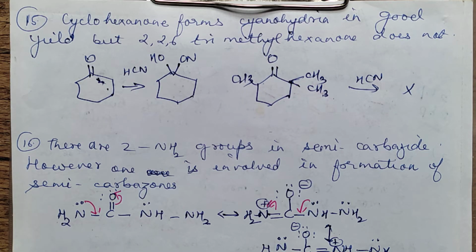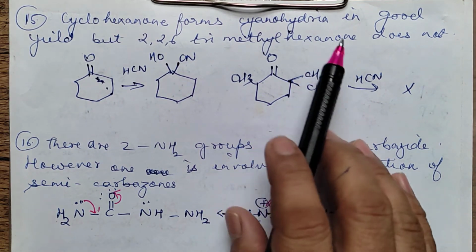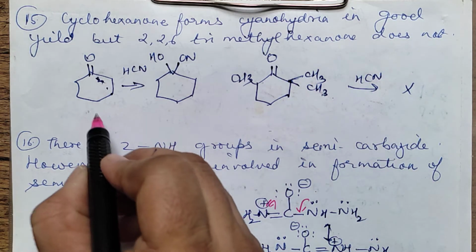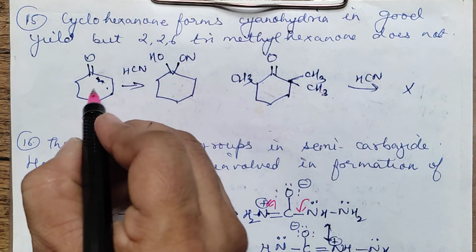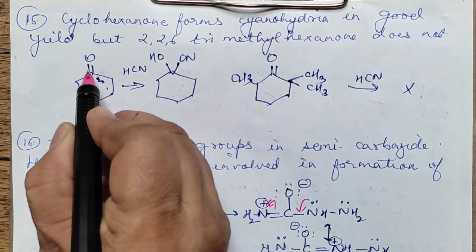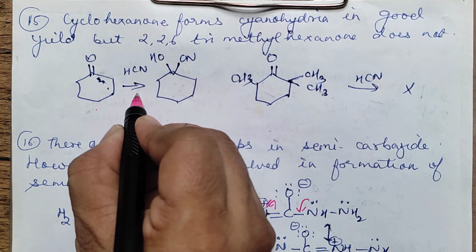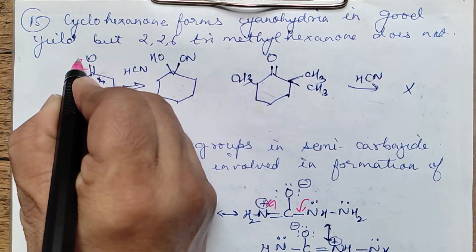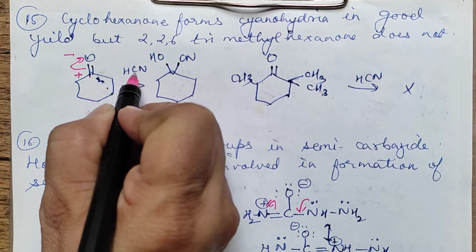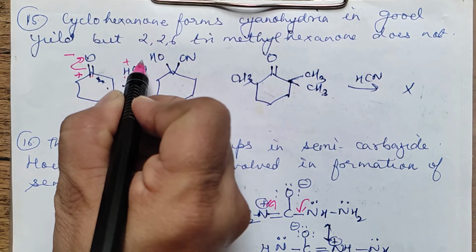These are quite important questions. Cyclohexanone forms cyanohydrin in good yield, but 2,2,6 trimethyl cyclohexanone does not. I've drawn the structures. So this is cyclohexanone, 6 carbon atom cyclic. This bond is not there, double bond O, cyclohexanone. HCN can add on. This will go here, this will get negative, this carbon will get positive. So the negative part from here will get attached on the carbon. The positive part, that is H plus, will get attached onto O.